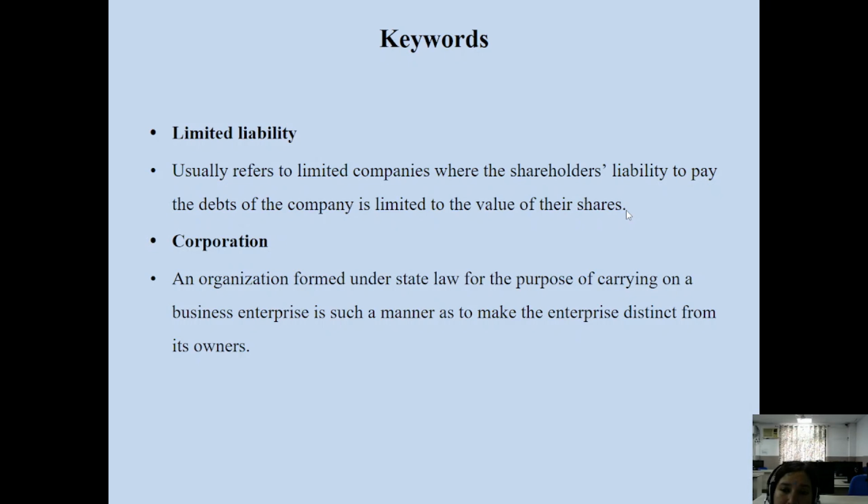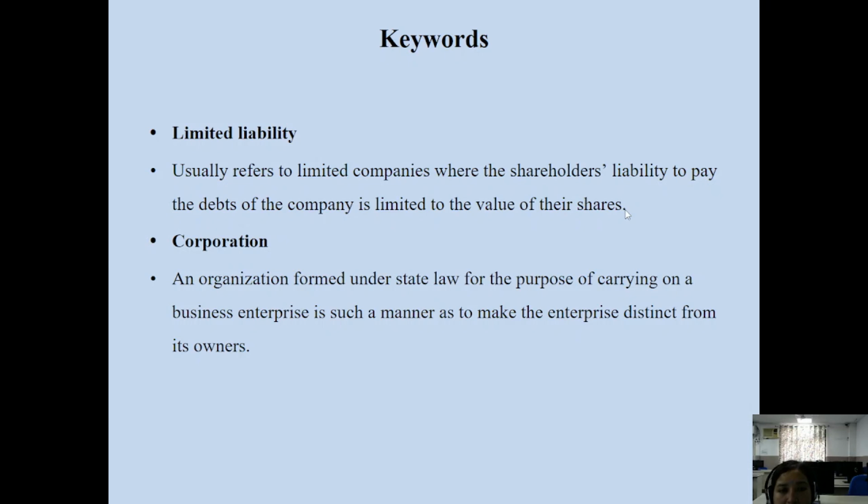Your personal assets can be utilized to pay the dues of the firm. In the case of companies, liability is limited, but in the case of proprietorship and partnership, liability is unlimited. If anyone files a case against you that you are indulging in fudging of accounts or fraudulent transactions, then your liability is unlimited, not limited.